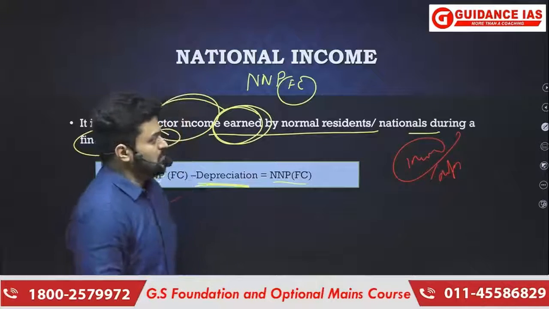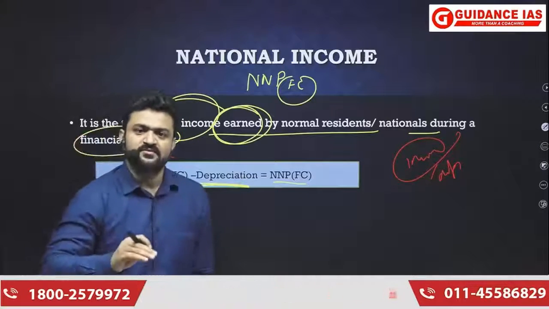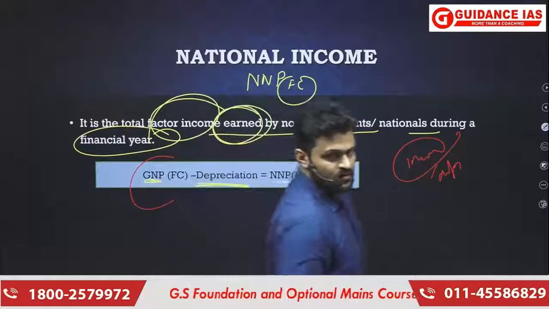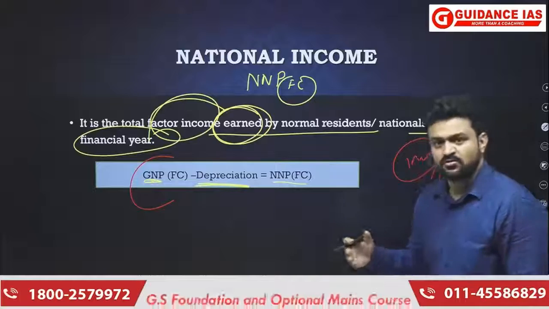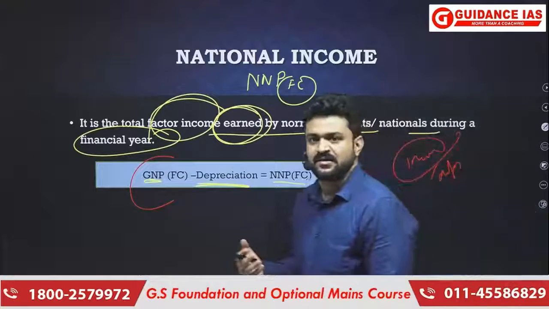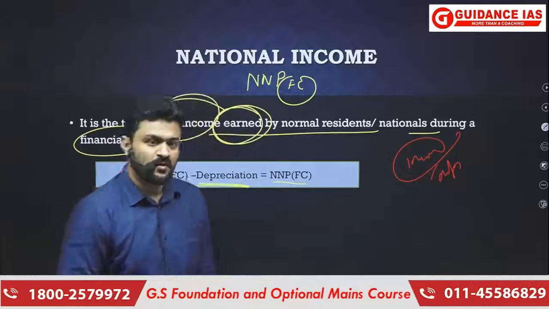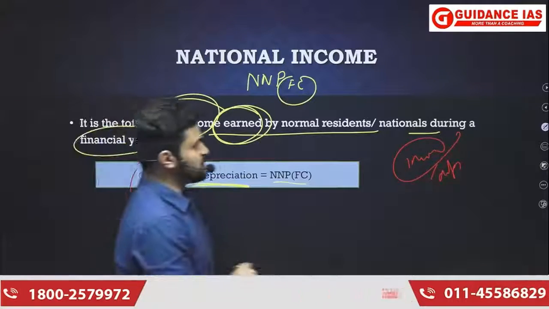Getting it? So although that production process is consuming the machines, that is not going to reduce the salary which is being earned by the employees in that particular company. Okay, so that is also something that you need to keep in mind.